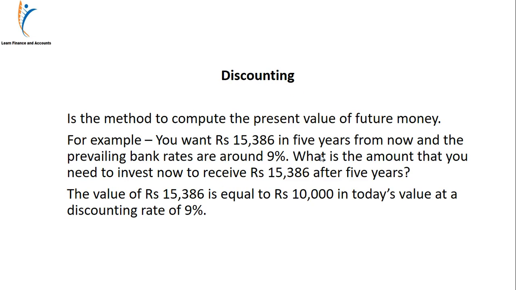Now we come to discounting. What is discounting? It is a method to compute the present value of a future value of money. For example, you want rupees 15,386 in 5 years from now, and you know the prevailing rates of the bank. So how much money should be invested to get 15,386, if the bank is giving a rate of interest of 9% for a time period of 5 years? You can calculate that if you want 15,386, then you will have to invest 10,000 today.